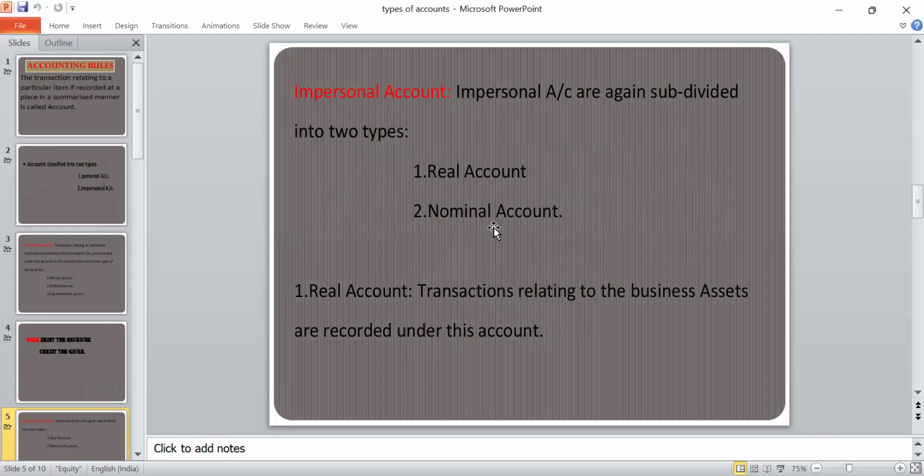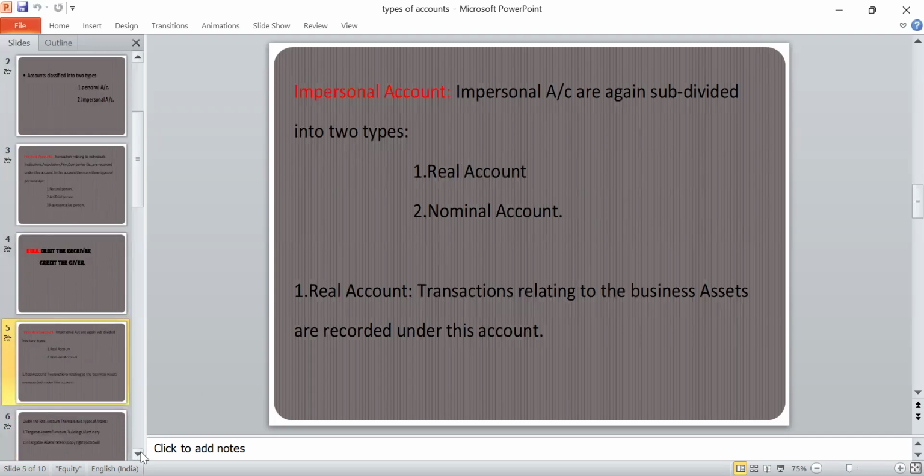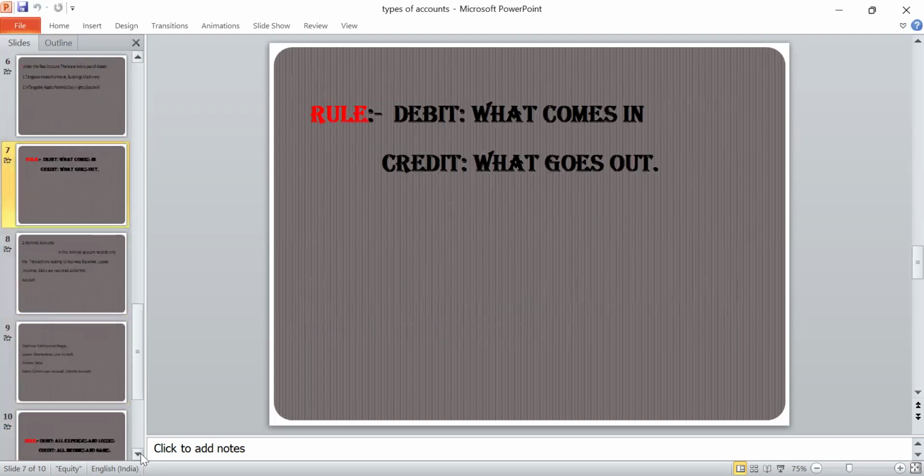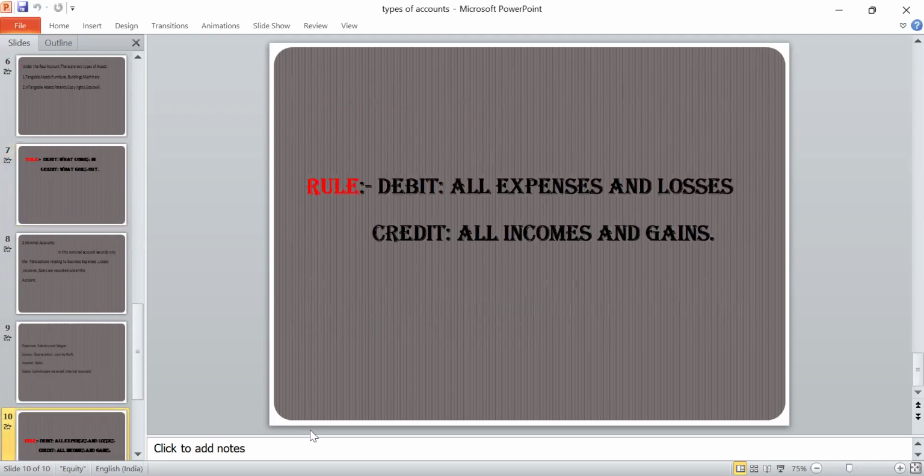Real account means transactions are relating to the business assets. Nominal account means transactions are relating to the business expenses, losses, and incomes and gains. Rule for real account is debit what comes in, credit what goes out. Rule for nominal account is debit all expenses and losses, credit all incomes and gains.